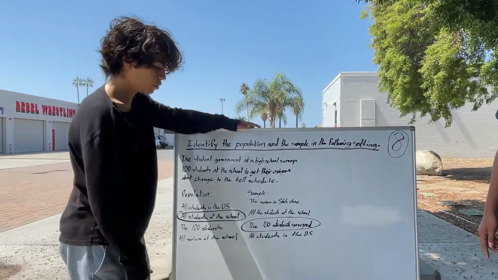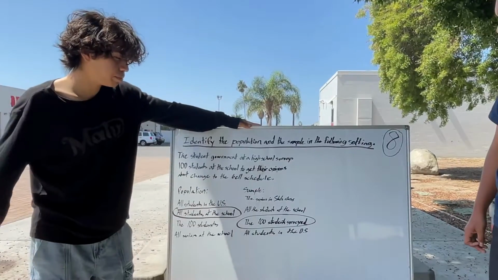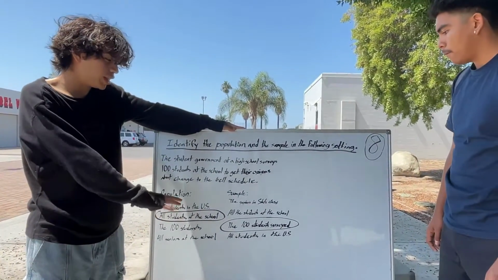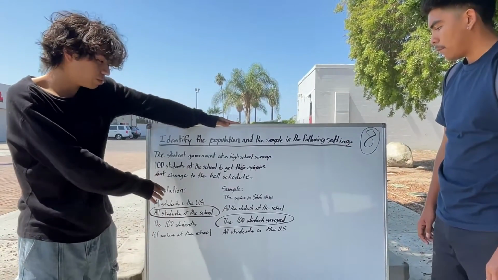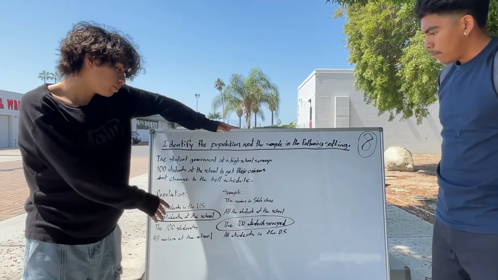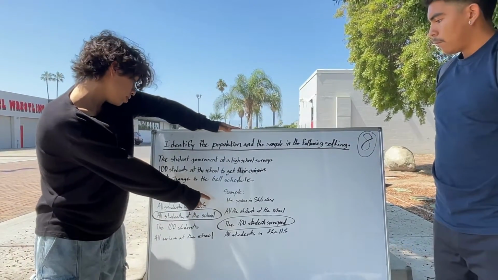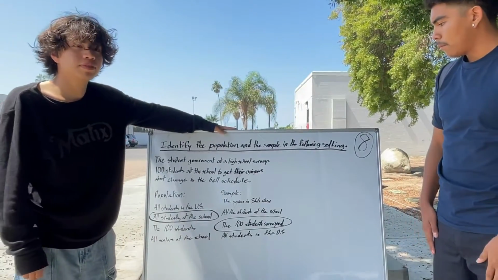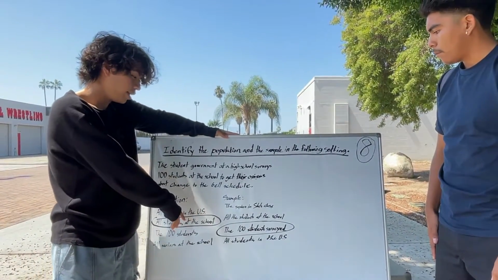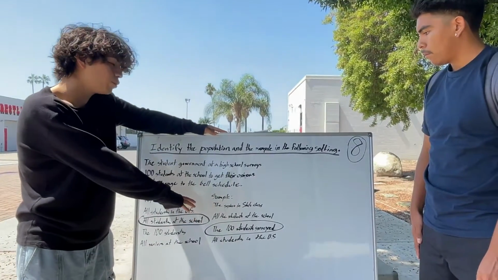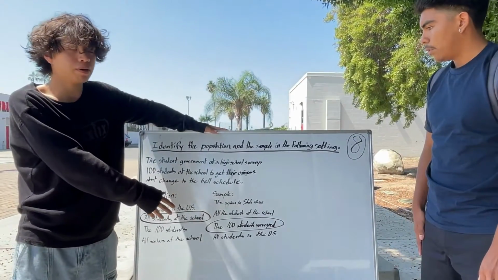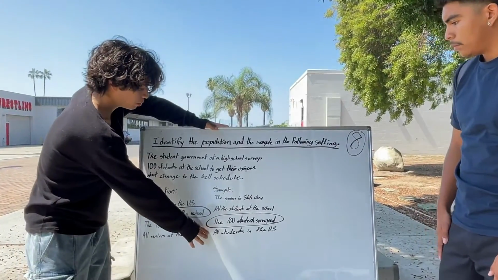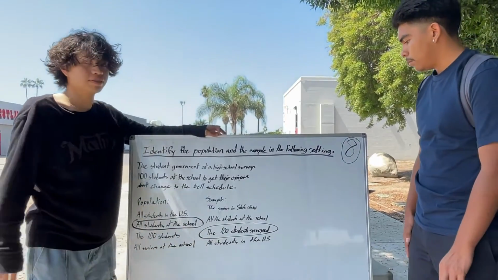And the sample would be the 100 students surveyed because those were the students that were picked out of the whole school. And it wouldn't be seniors in stats class because that's not even related. And then all the students at the school would be the opposite. That would be the population. And this would also be the population.